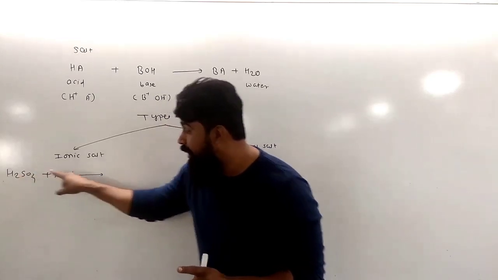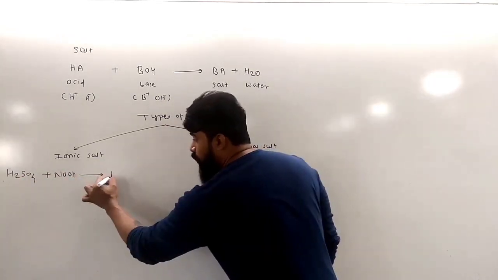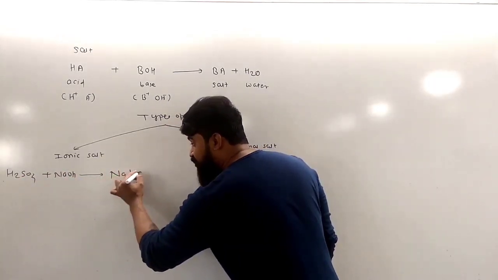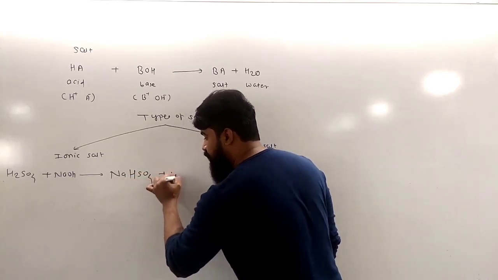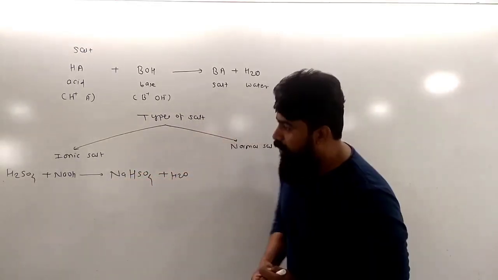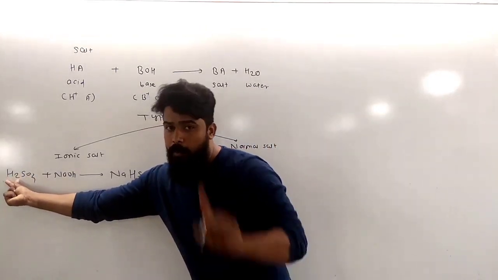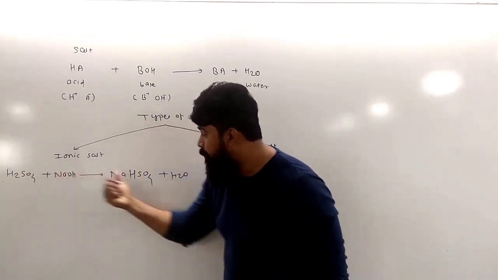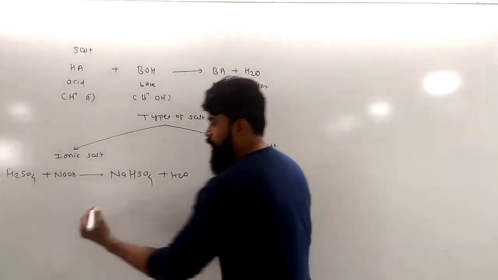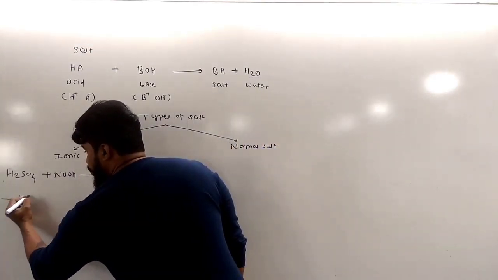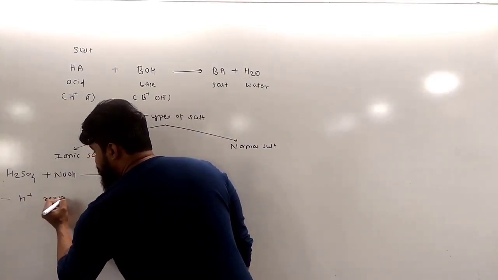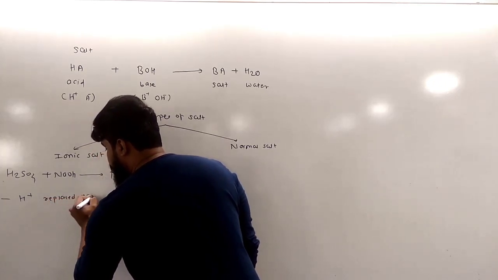So H2SO4 reacts with NaOH and forms the molecule NaHSO4 plus H2O. Again, we need to focus on only one thing. Out of 2 H plus ions, only one is replaced by Na. One remains as it is. It means that the H plus ion is replaced partially.